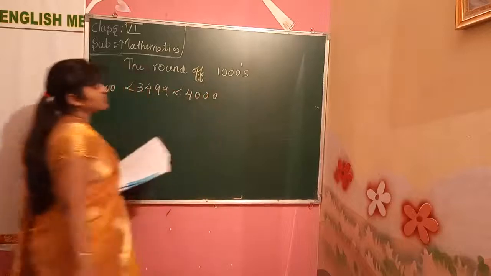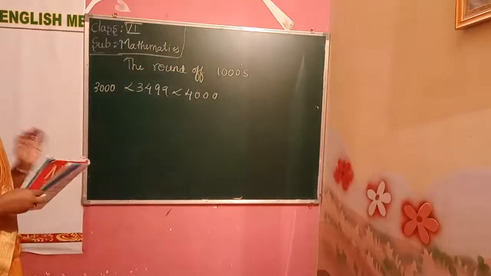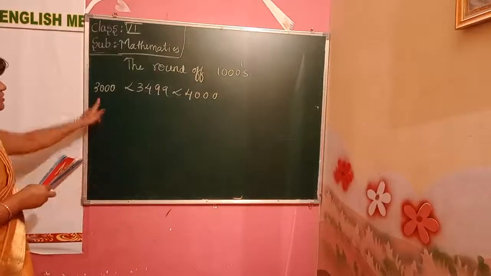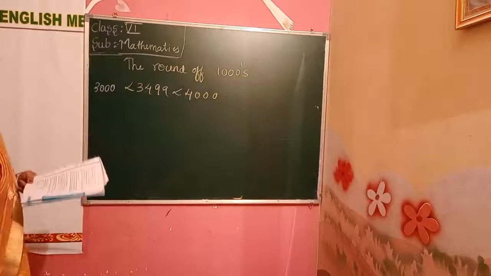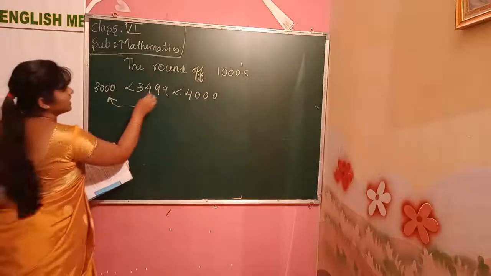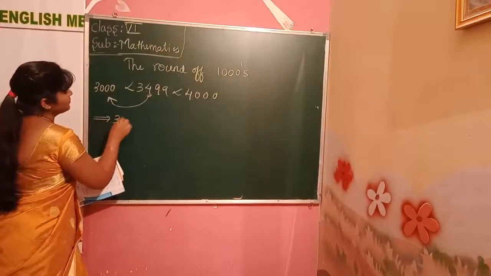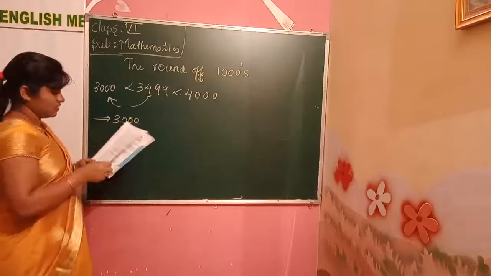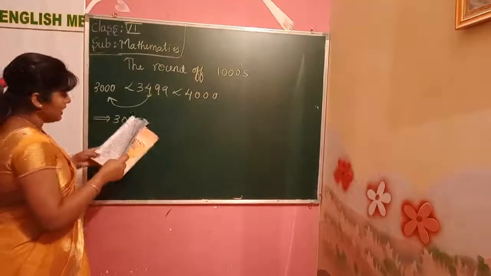It is nearer to what number, children? Is it nearer to 3000 or to 4000? Because here we have a 4, it has to be 5. So it is rounded off to 3000. Understood now how to write the rounding of numbers? Okay?